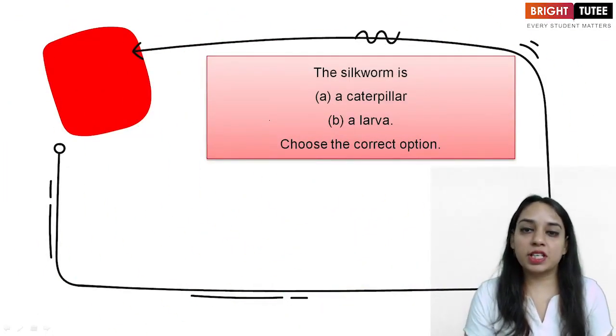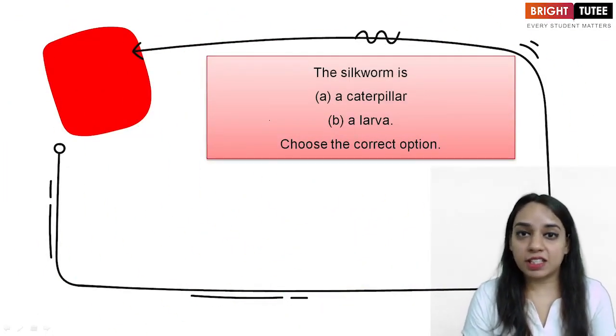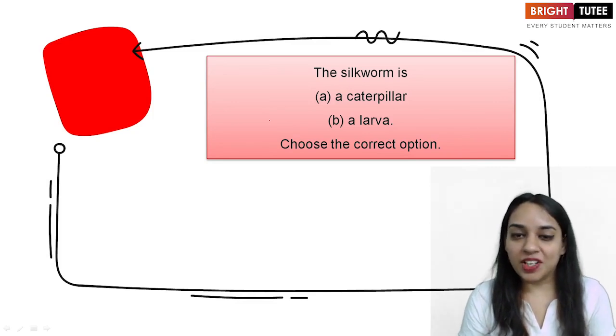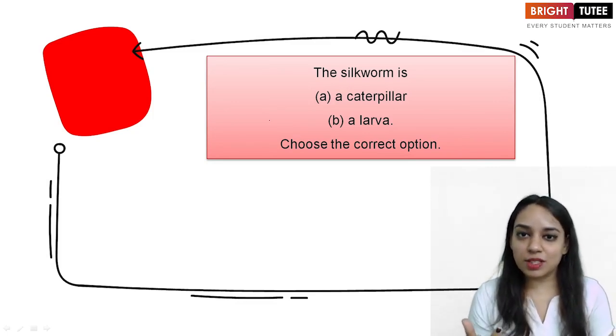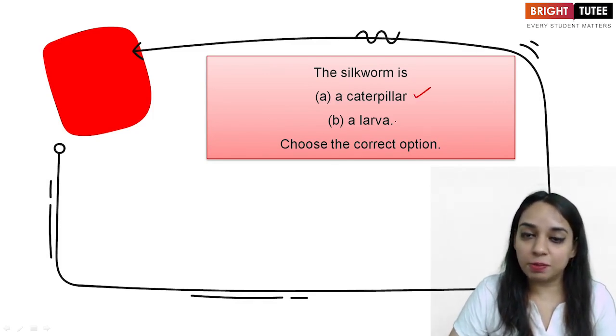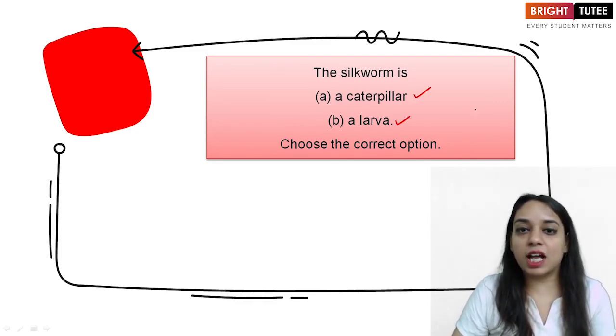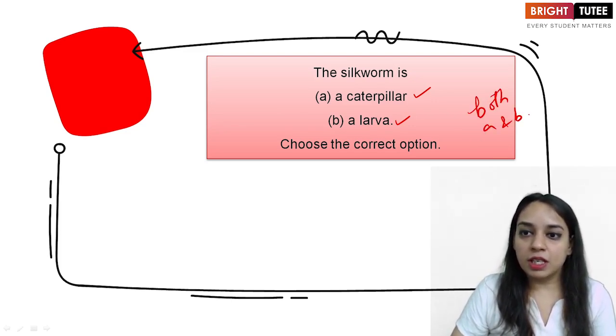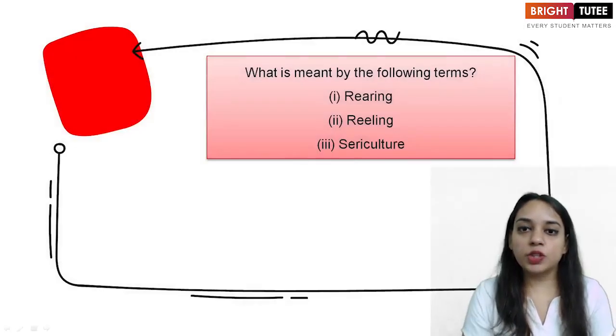So the first question is, silkworm, is it a caterpillar or is it a larva? So guys, most of the children get confused in this, but let me tell you, both of these mean the same. Caterpillar is a larva, so the correct answer will be both A and B. Okay, both A and B is the correct answer. Let's move to the next question.